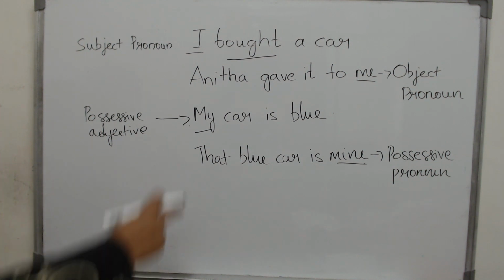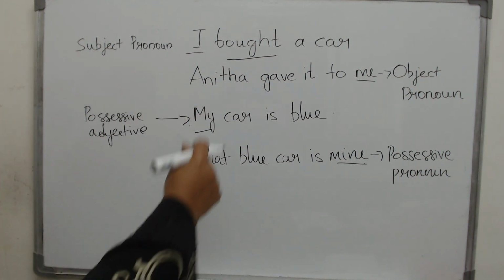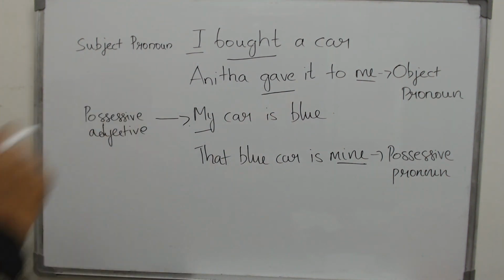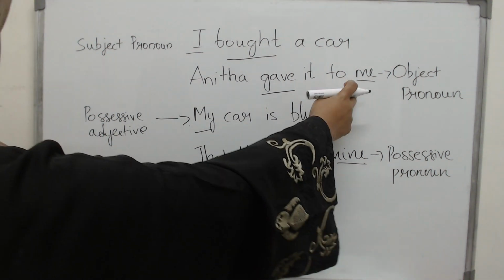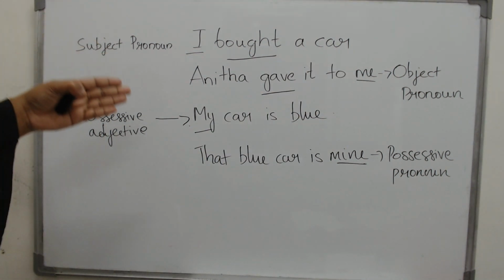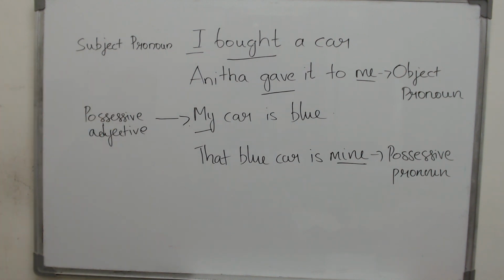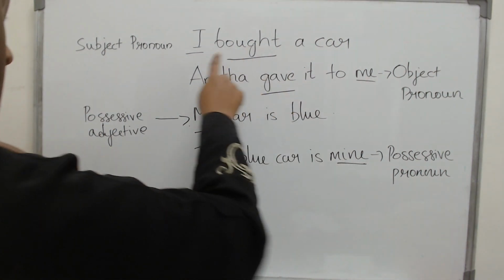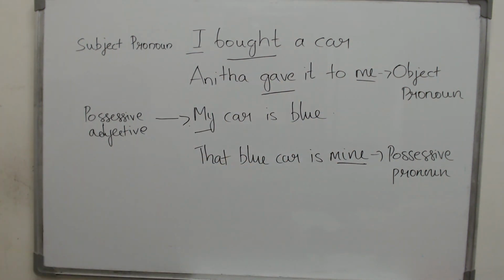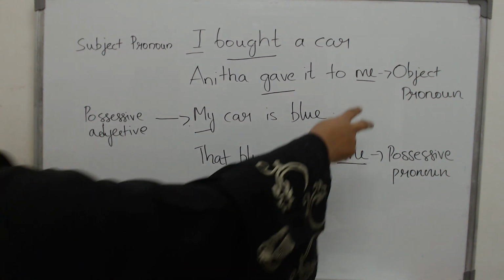But look at the second sentence. Who is the subject now? What is the verb? The verb is gave. Who is giving? Anita is the one who is giving. So she has now become the subject. And who is she giving to? Who is receiving the action? It is me. Now I am the object. In the first sentence I was the subject. In the second sentence I have become the object. So it becomes me. I saw Ravi. Ravi saw me. So when the word I comes in the object, we use the word me.